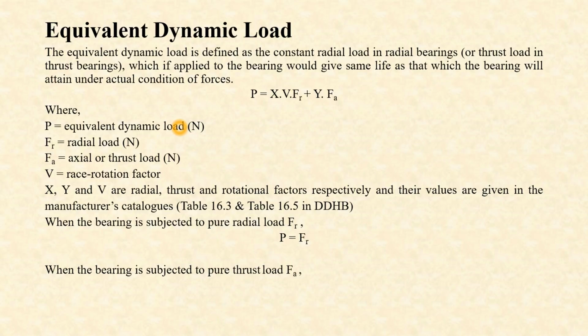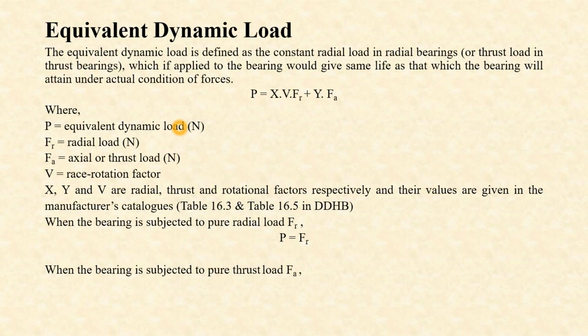The mathematical equation is the same as the static equivalent load, and it is defined as the constant radial load in radial bearings which, if applied to the bearing, would give the same life as that which the bearing will attain under actual conditions of forces.